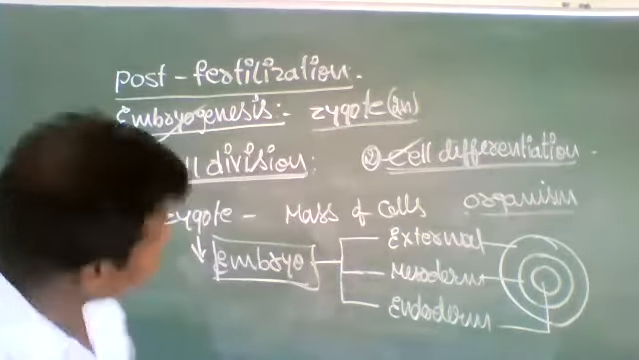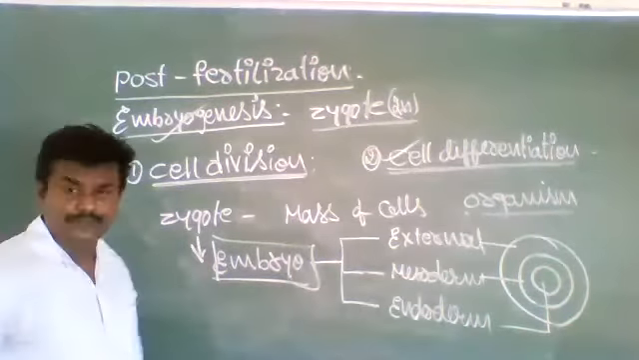Next, on the basis of development of the zygote, organisms are divided into two types. Those two types we are going to see. Depending on the development of the zygote, animals or organisms are classified into two types. Oviparous animals.